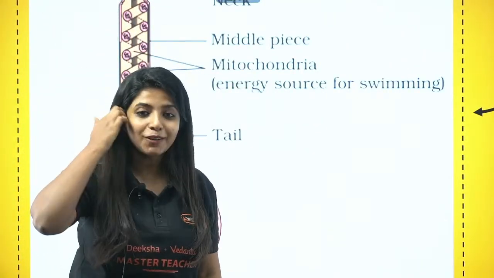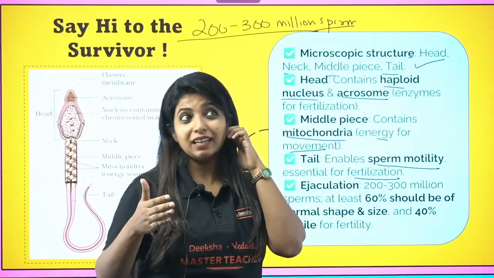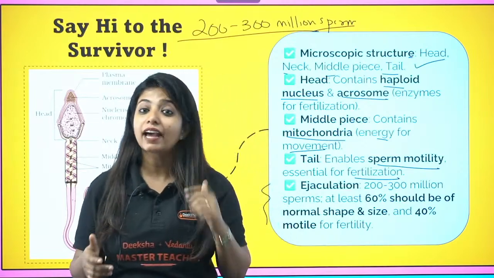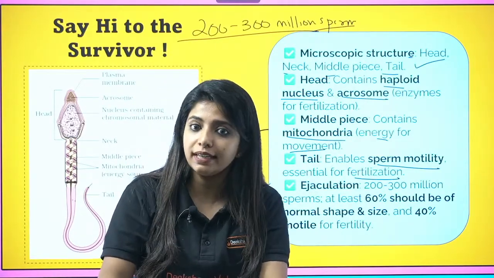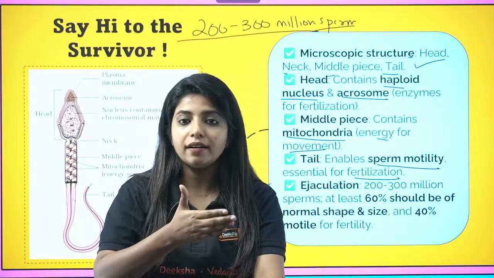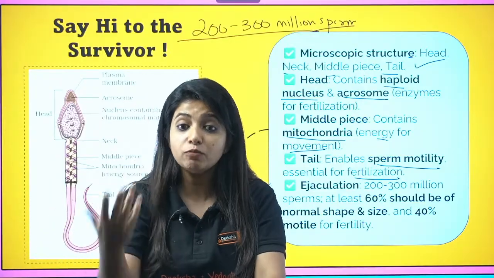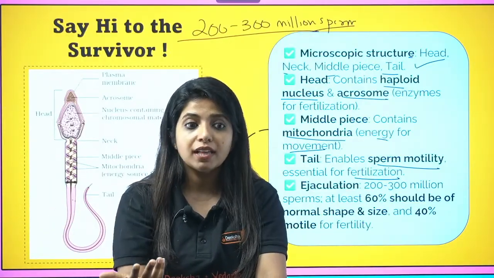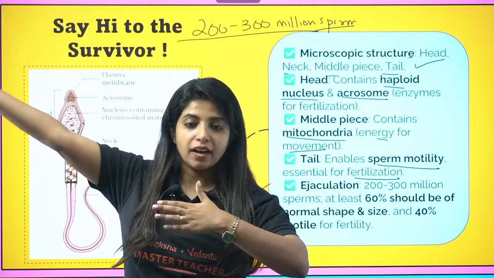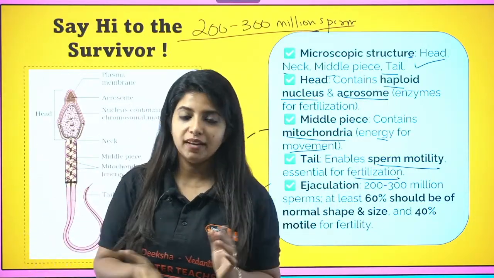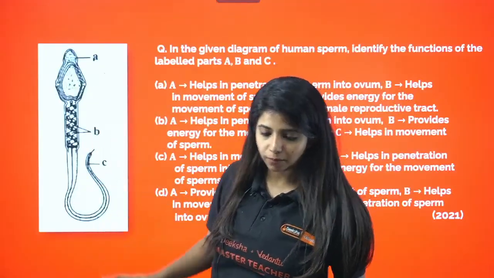So you know what? I had worked in an internship program in the last semester of my MSc, I worked in an IVF clinic. And it was quite shocking to me that it's mostly the men who are having issues with fertility. Ejaculation might happen, but the sperms which are being produced are not motile at all. In that case, do you think it can travel and go meet with the egg? No. So this is one very important thing, and this could happen. Why? Because mitochondria and everything is not there properly. Cool?